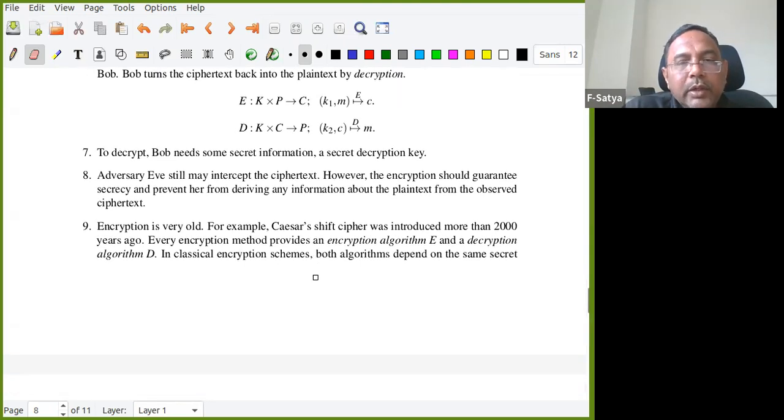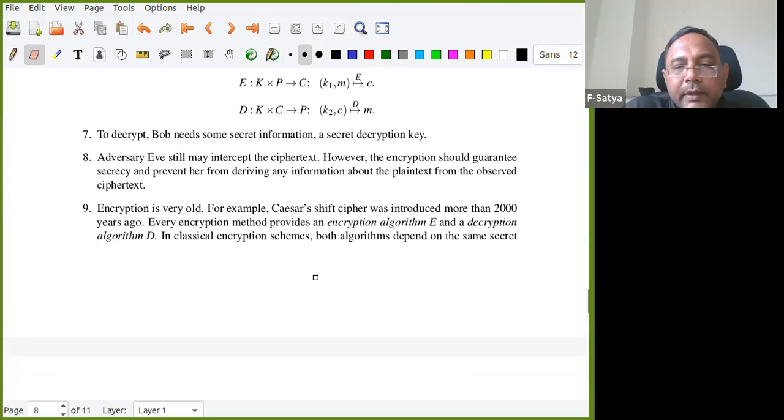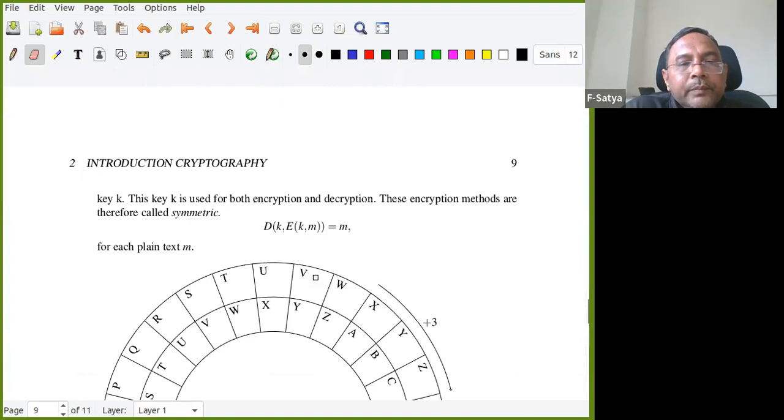So encryption is old. For example, the first one is the Caesar cipher, also called the Caesar shift cipher, which was introduced very long ago. There is a king called Caesar. He wanted to send information, so he applied this algorithm. That is called the Caesar cipher.